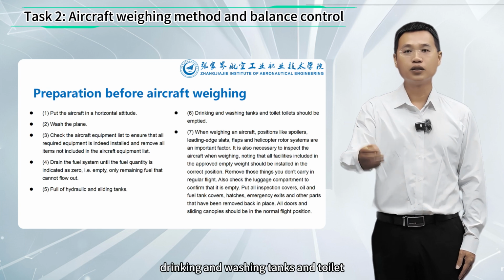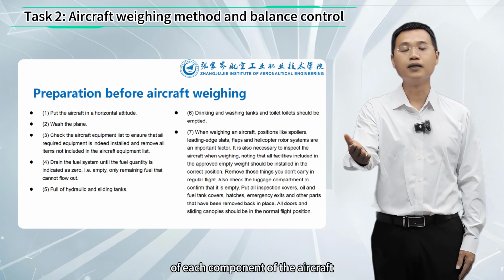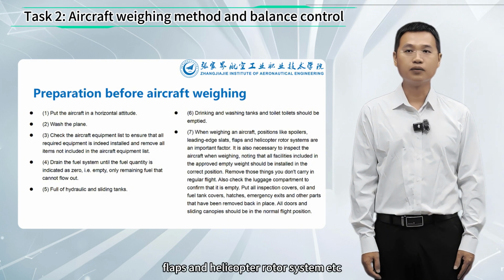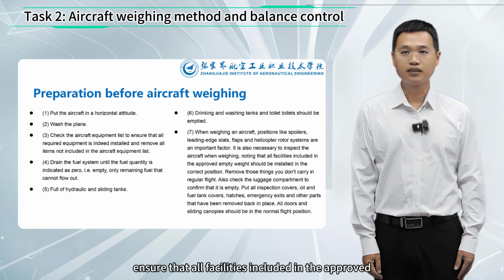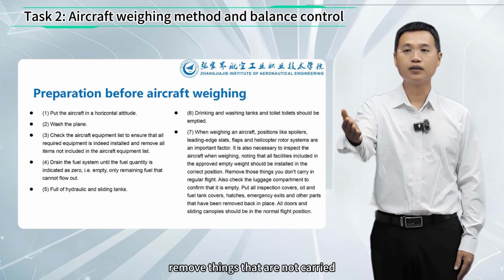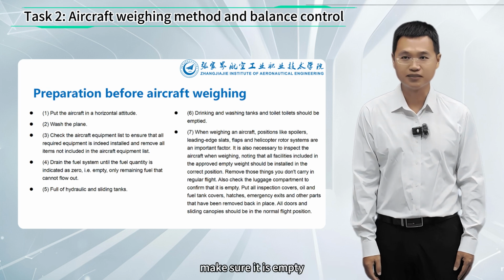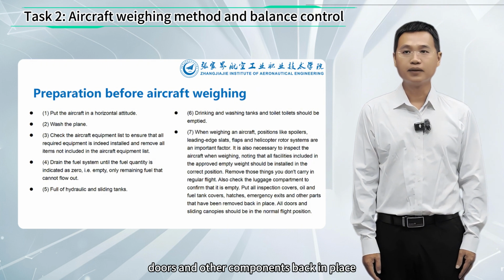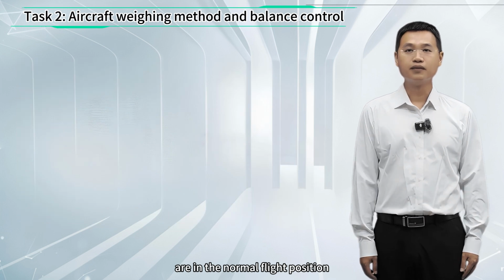Drinking and washing tanks and toilets should be emptied. Pay attention to the position of each component of the aircraft, such as the spoiler, leading edge slats, flaps, and helicopter rotor system, etc. Ensure that all facilities included in the approved empty weight are installed in the correct position. Remove things that are not carried in regular flight, and check the luggage compartment. Make sure it is empty. Put all inspection covers, fuel tank covers, doors, and other components back in place, and the doors and sliding canopies are in the normal flight position.